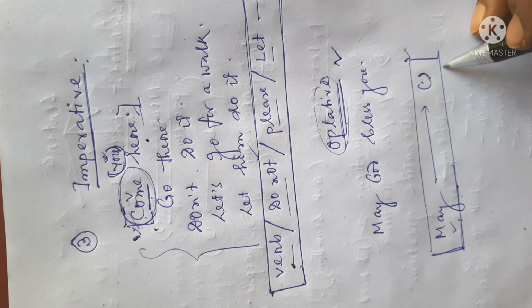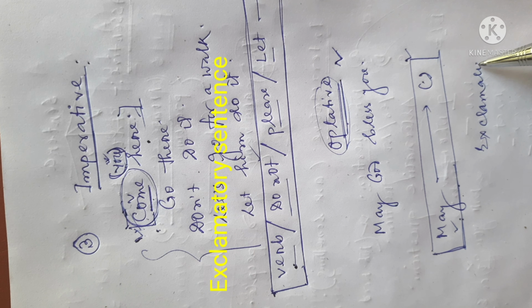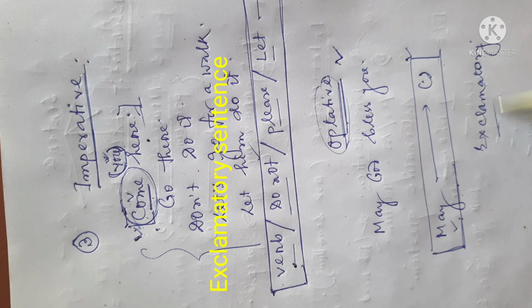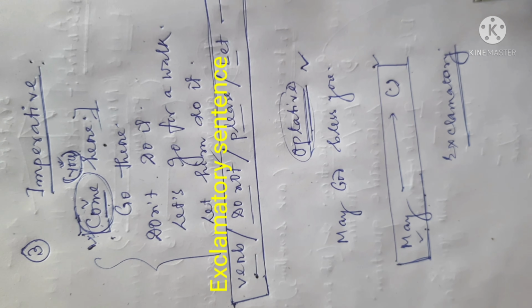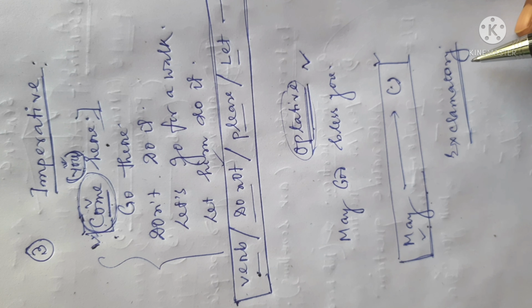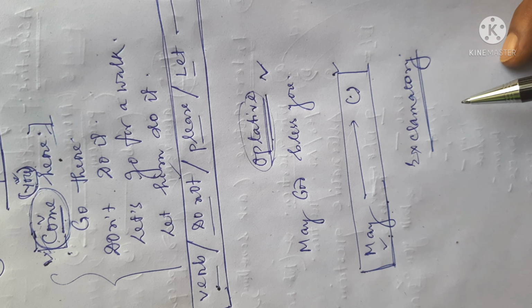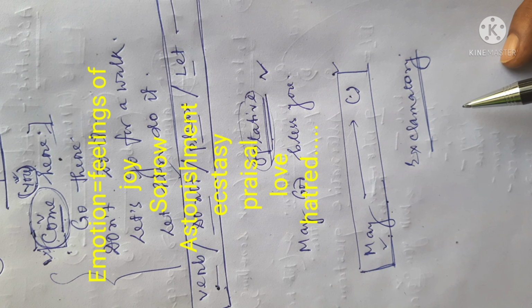Okay. So the last one is the exclamatory. These types of sentences are called exclamatory because they show exclamation. It shows the deep rooted feeling within us. So what is exclamation? Exclamation means sudden feelings and emotions such as joy, sorrow, surprise, wonder, etc. These are the feelings we feel when we see something outside of nature.